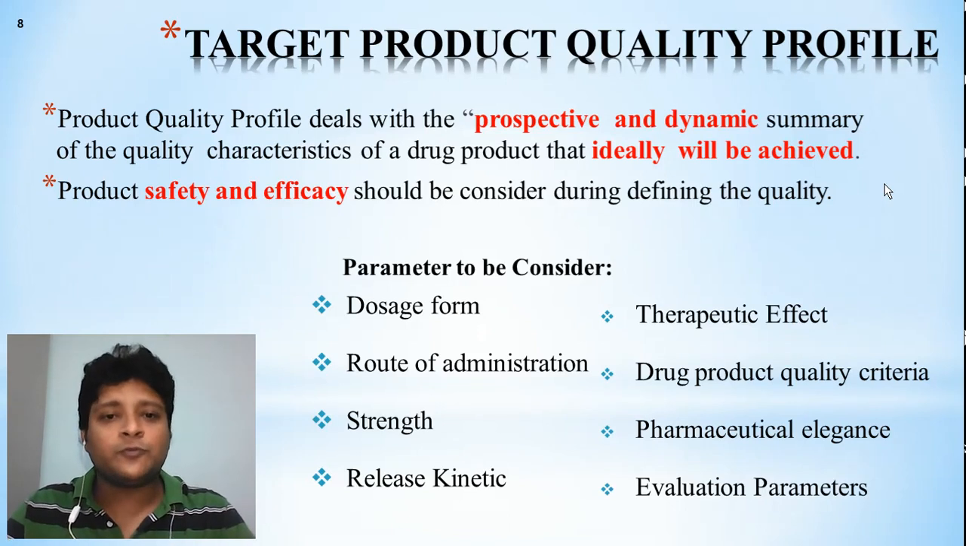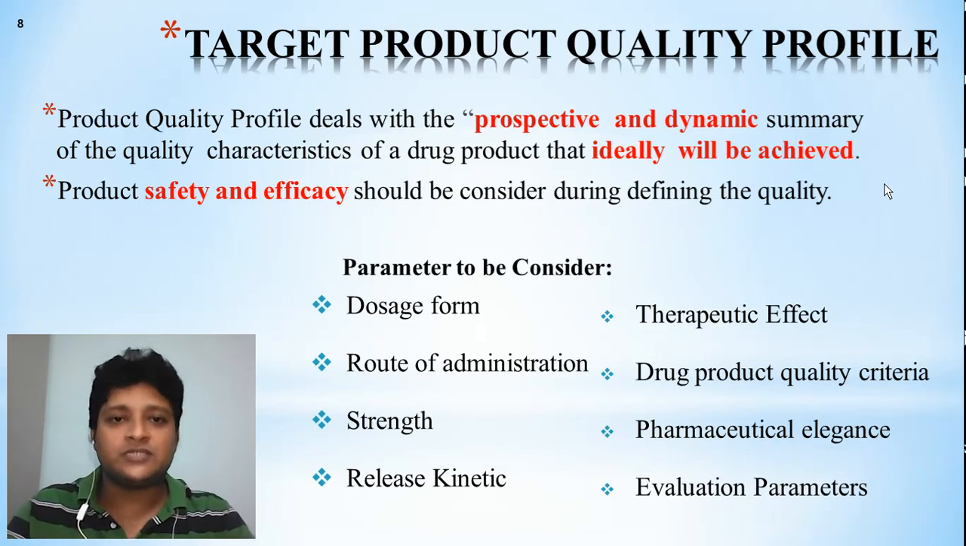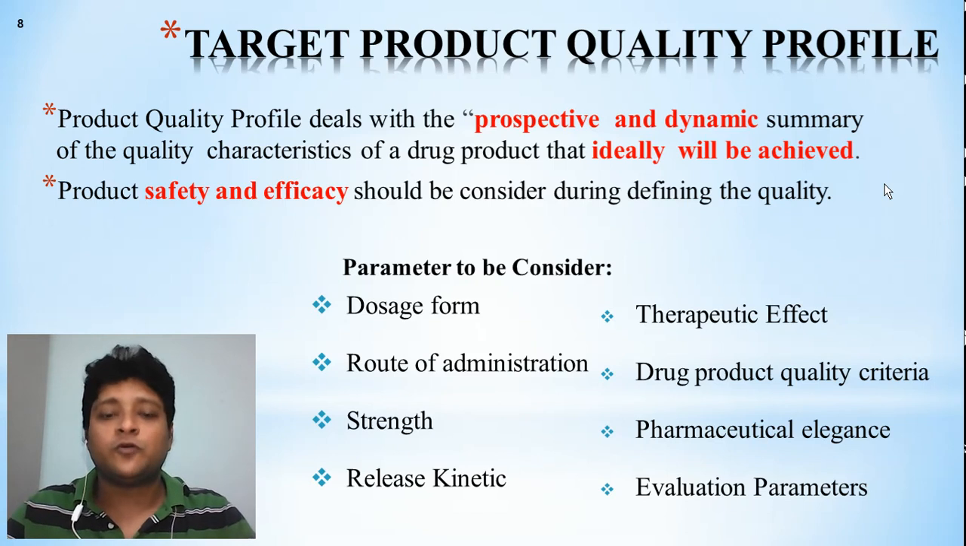Product quality profile deals with the prospective and dynamic summary of the quality characteristics of a drug product that ideally will be achieved. That means, as I already told, we have to develop our target, our goal, our features in the product. Here it tells what kind of target we have, that is called the product quality profile. It is a prospective and dynamic summary of the quality we want to achieve in our product. That profile you have to target first.